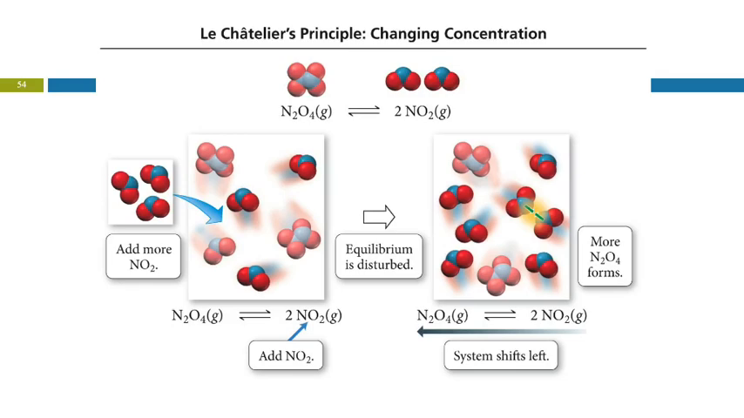Here we have it in pictures. So, adding more NO2. Now there's more NO2 molecules that can react and form the N2O4. And so that will occur, the system will shift to the left, we'll get more N2O4 forming.